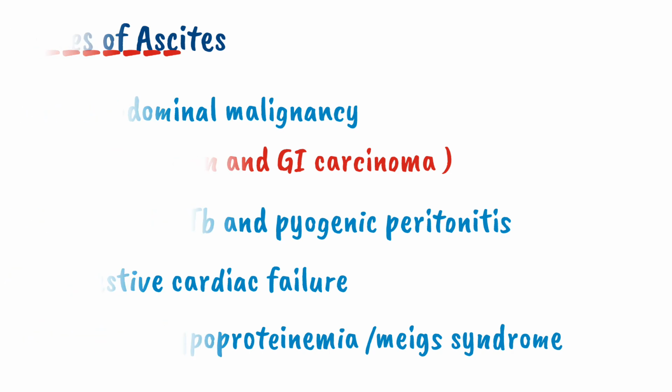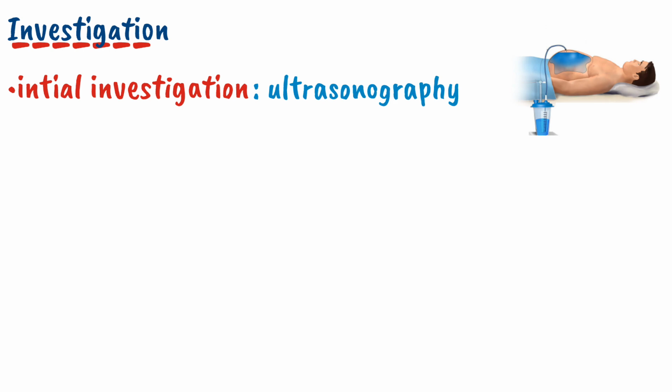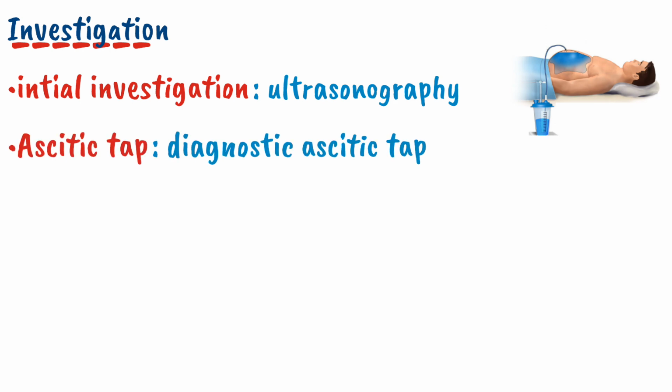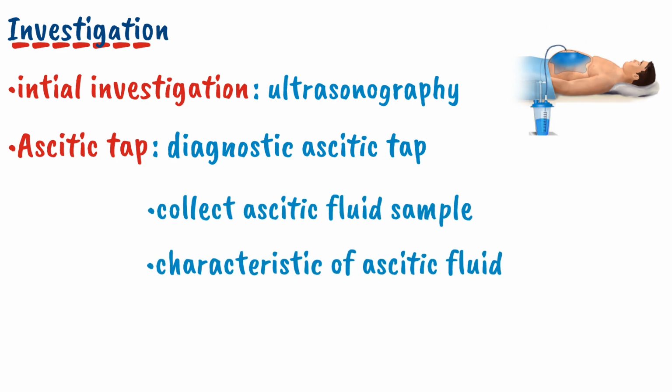Now coming to the investigation of ascites, how we will investigate ascites and perform the diagnostic workup for ascites. The initial investigation of choice for detecting ascites is ultrasonography. Ultrasonography is the best means to detect ascites, particularly in those patients who are obese or have a small volume of fluid. Apart from ultrasonography, we can perform an ascitic tap, called a diagnostic ascitic tap. In this procedure, we collect a sample of ascitic fluid and study the characteristics of the ascitic fluid. How will we study the characteristics of ascitic fluid?